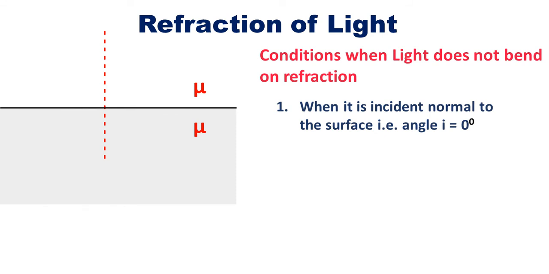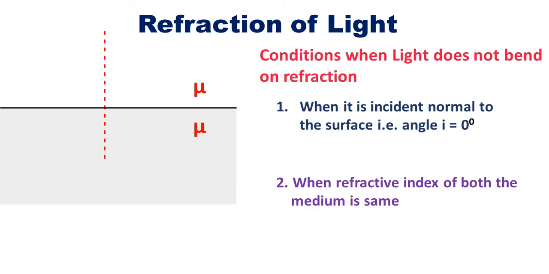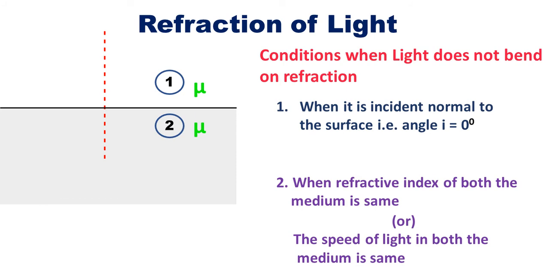Now what is the second condition? Mu is nothing but refractive index. Second condition is when the refractive index of both the medium is same. Suppose this is the first medium. Mediums are different, but their refractive index is the same. So this is the second medium of same refractive index. Now you can also say that speed of light in both the medium is same. In that case, the light ray will pass undeviated.